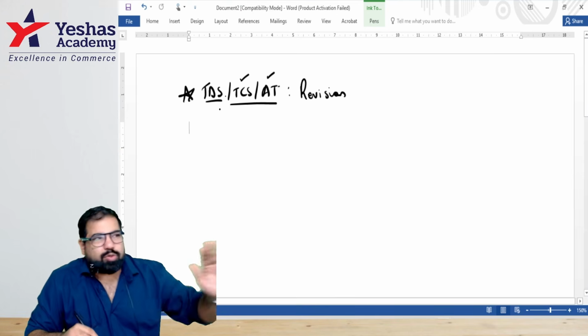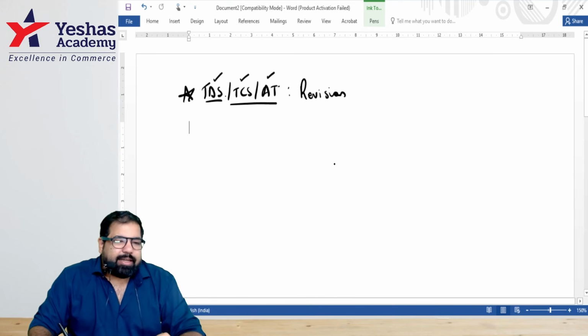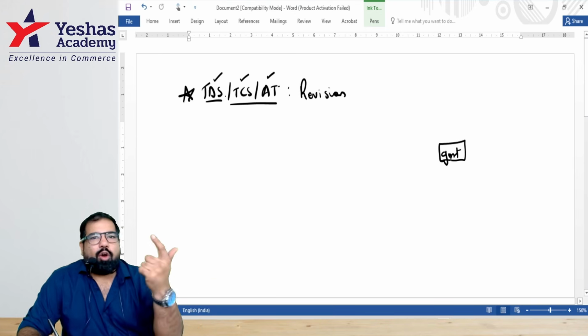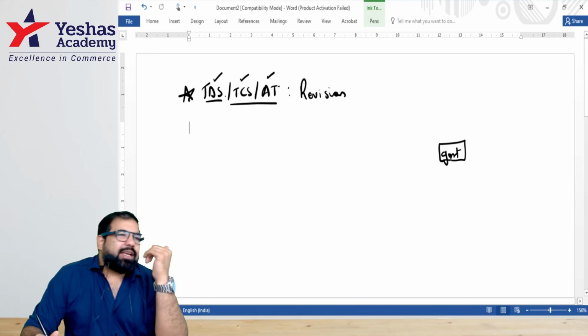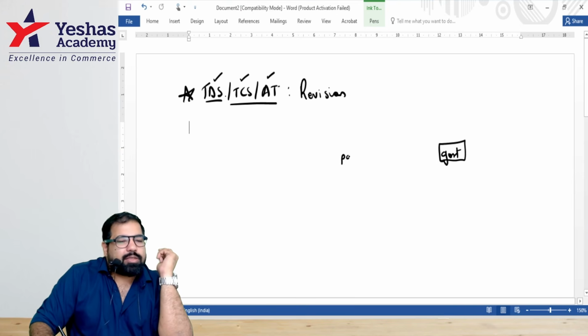But this is what we're looking at right now, guys. This is TDS. Now doors will close, open at 8:30. Everyone, let's see. Guys, in TDS, the government is here and they say that I don't want to wait till June. What is June? July, October, or November. The government says, I don't want to wait till June to get my money. So they are telling people who are payers. Who is this guy? Payer. He is the person who's paying some income to the person who's earning, guys.